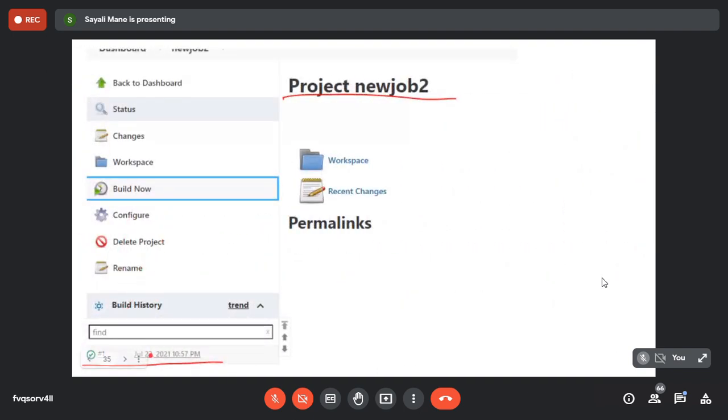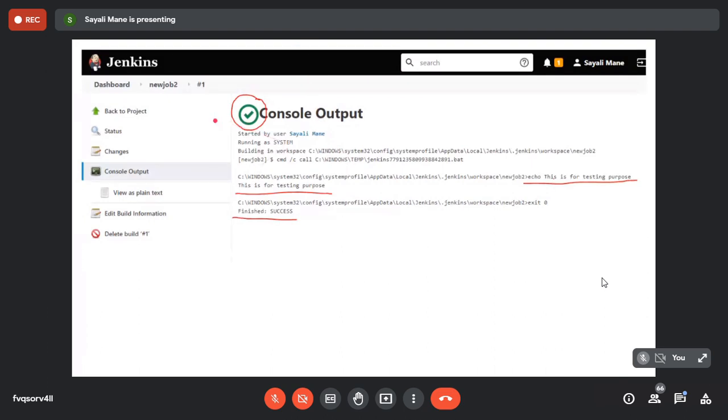Then on the left hand side, you will see your project is building. You will see the date, the time, and your project is building. Are you getting that? Yes, ma'am. Okay. Now here, click on the green button. Some console output, yes, ma'am. Yes, console output. What this green button indicates is that you have successfully built